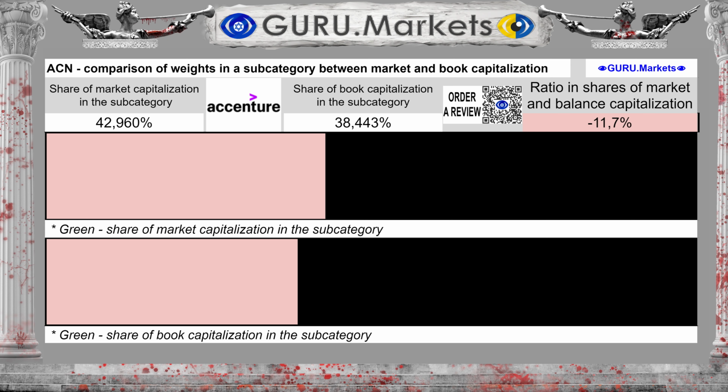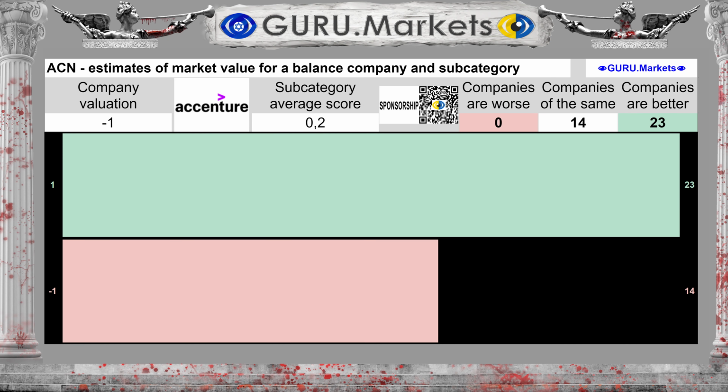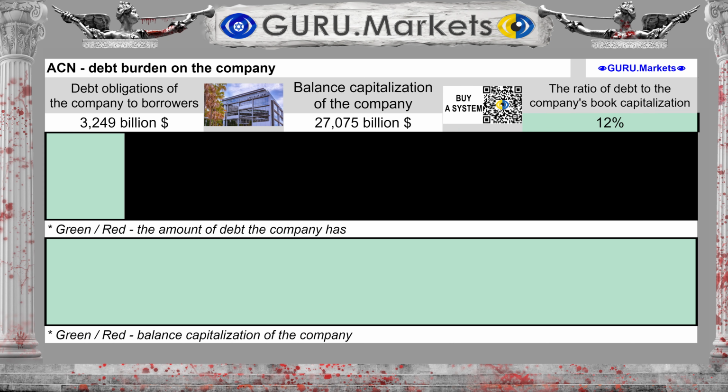The balance sheet capitalization is 38.443%, which is 11% less than the share of market value. Assessment of the company's share of market and balance sheet capitalization in the subcategory: bad, -1 point.